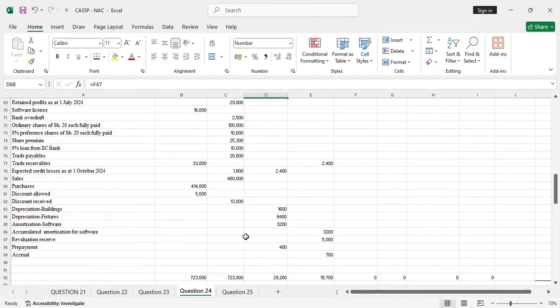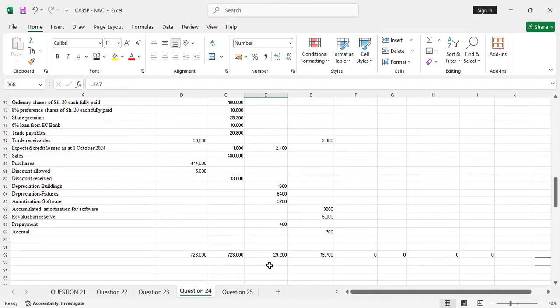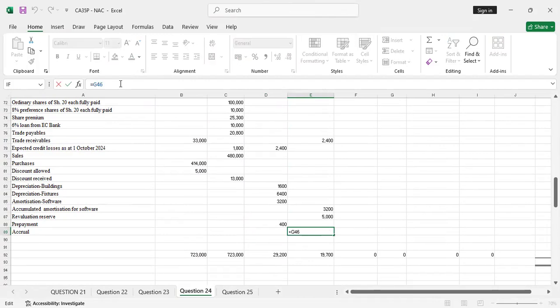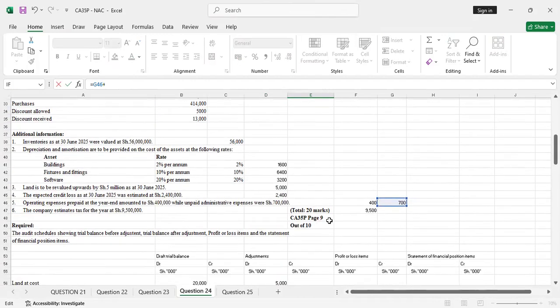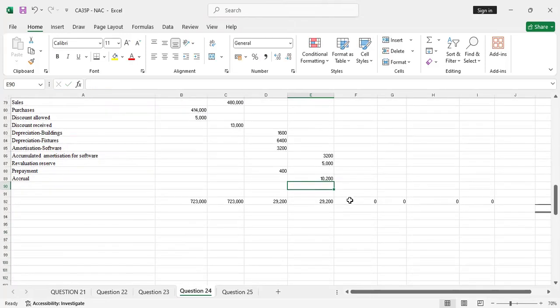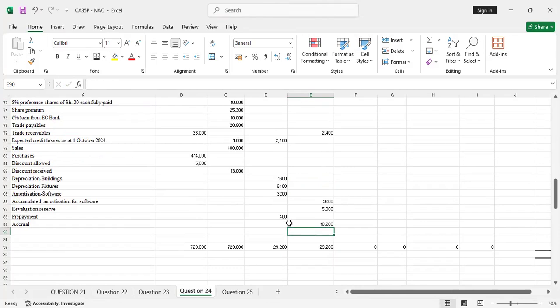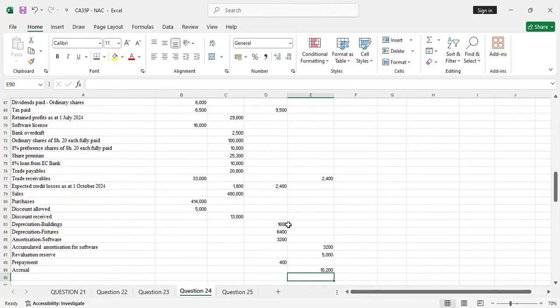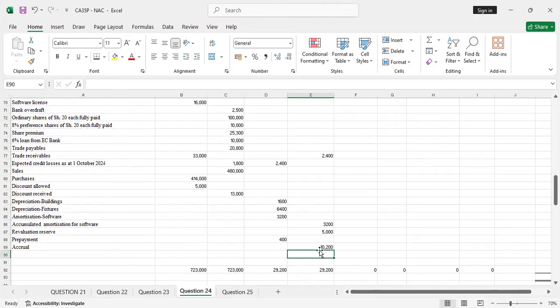It was estimated, so it will accrue, and this accrual will be adjusted by adding the amount, which is 9,500 for the tax. That's the end of our adjustments. As you see, they're balancing at 29,200.